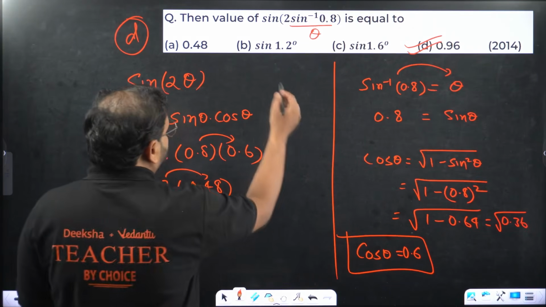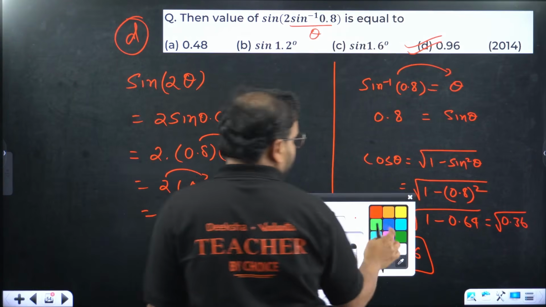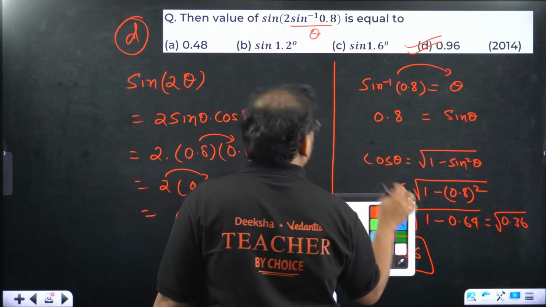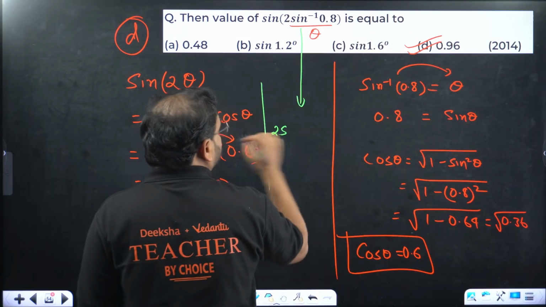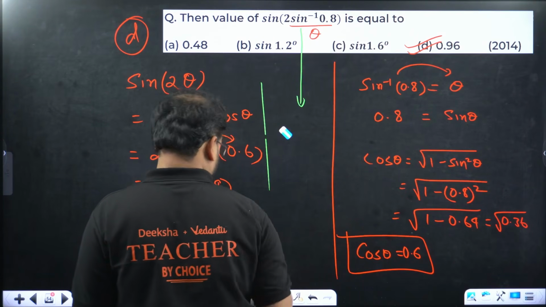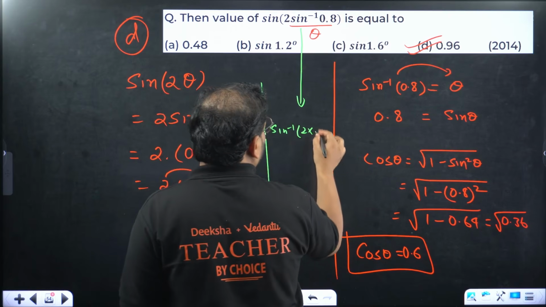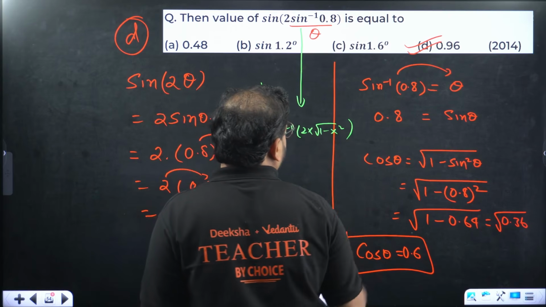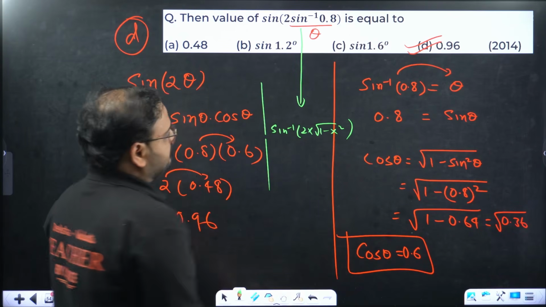What did I tell you? The formula you can use directly over here also. Let me just highlight it for you. Formula will be 2 sine inverse of x equals sine inverse of 2x root of 1 minus x square. Check this out. We have what this value as? We can solve it from here.